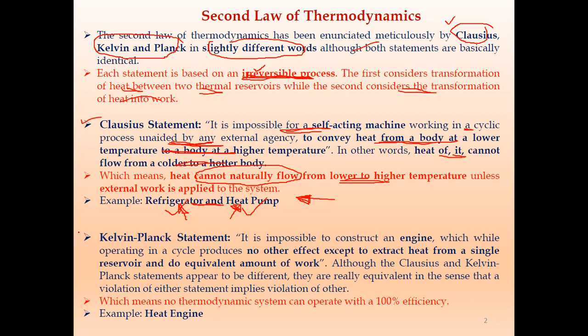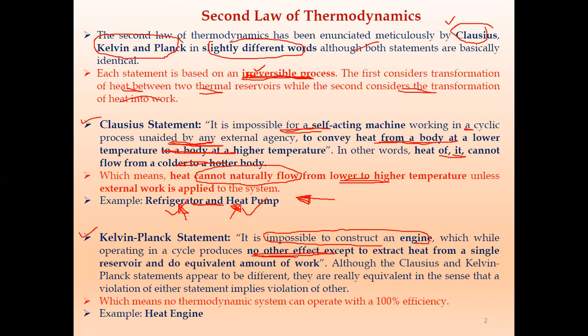Now we have another statement, the Kelvin-Planck statement. It says that it is impossible to construct an engine which, while operating in a cyclic process, produces no other effect except to extract heat from a single reservoir and do an equivalent amount of work.